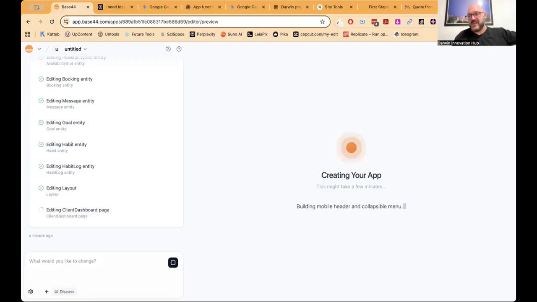Plus, we're just going to be running a little bit over time because we're waiting for this app to create itself. So it's creating a client dashboard page. This one's taking a little bit of time, but it is the last step on that particular chain of actions it's taking to build us this app. And look, it takes a while, and that's good. The beautiful thing is, we can go anywhere else and start creating things.